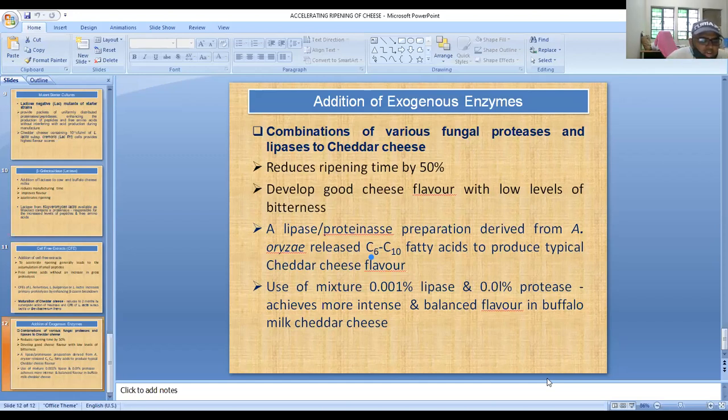Similarly, the texture of cheese containing liposomes of nuclease and cell-free extract definitely reduced the ripening period by 2 months.